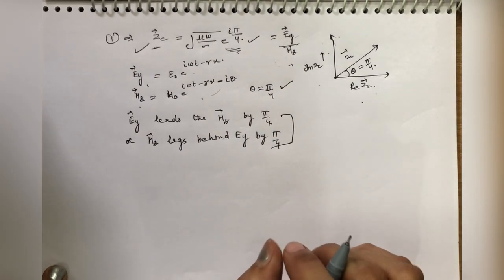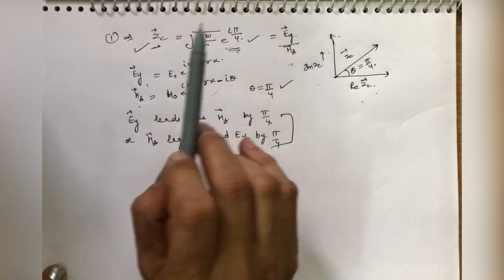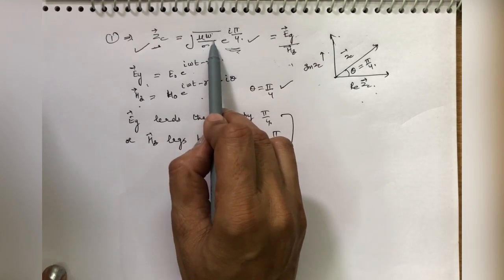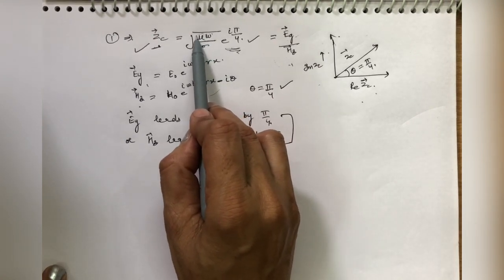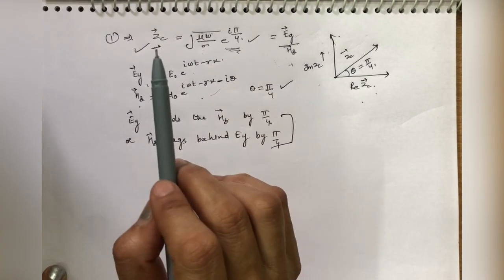Clear? But the characteristic impedance, if we are using EM waves, we know the frequency of the EM waves, and for any conductor we know the value of mu and sigma, so you can find out the value of ZC.